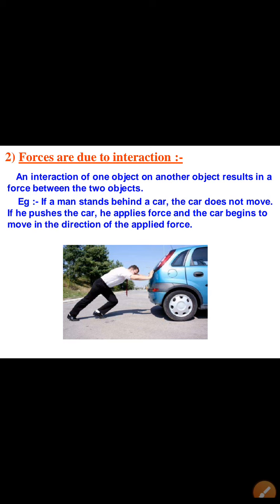For example, in this picture, if a man stands behind a car, it does not move at all. But what happens if he pushes the car? He applies a force and the car begins to move in the direction of the applied force. Now what is in this picture? There is interaction.